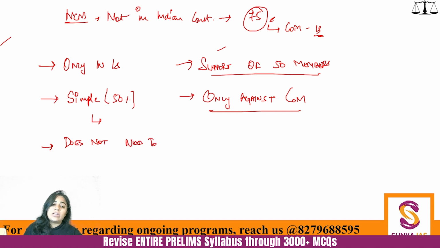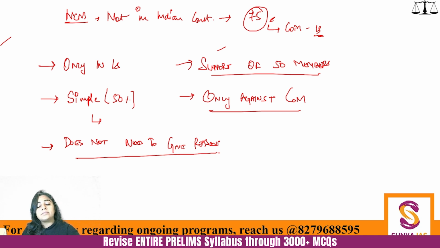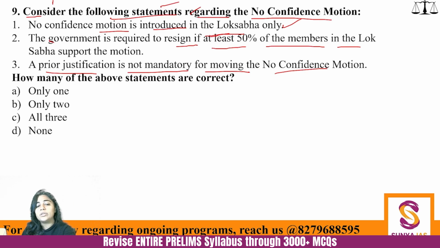Whenever a no confidence motion is presented, there are a number of reasons that the opposition gives, that okay, this policy was not good, this policy was not good, but a singular reason is not given. So a reason is not necessary. These are the things you need to write for no confidence motion. The government is required to resign if at least 50% of members of Lok Sabha join the motion. And a prior justification is not mandatory for moving the no confidence motion.